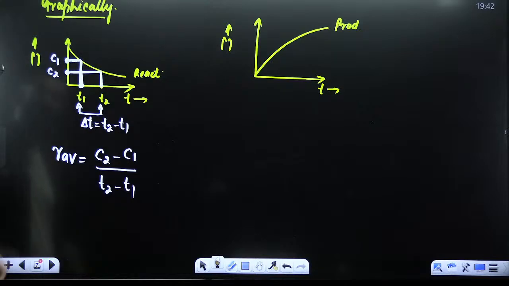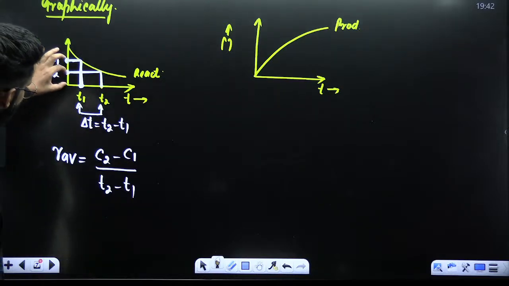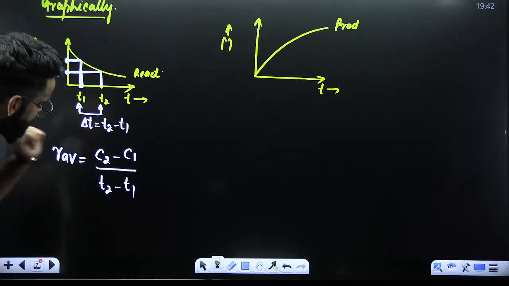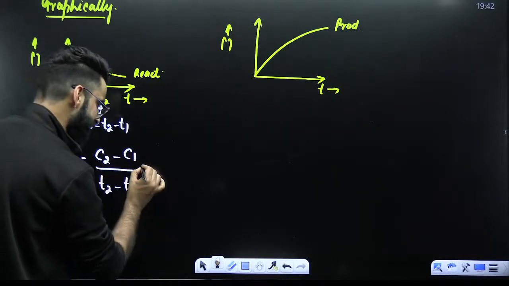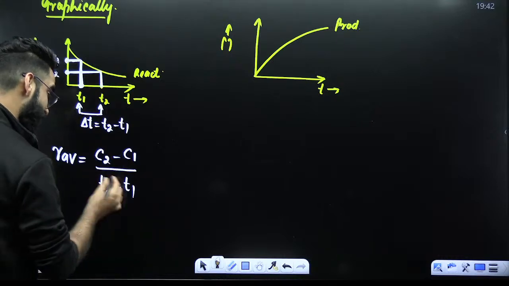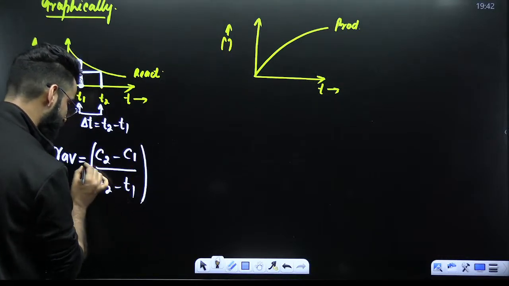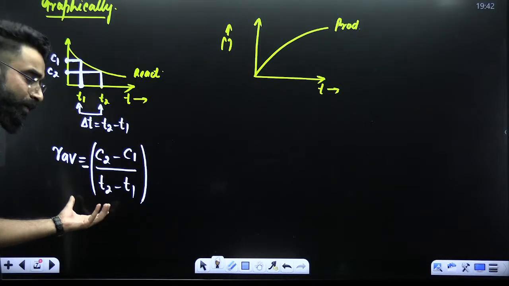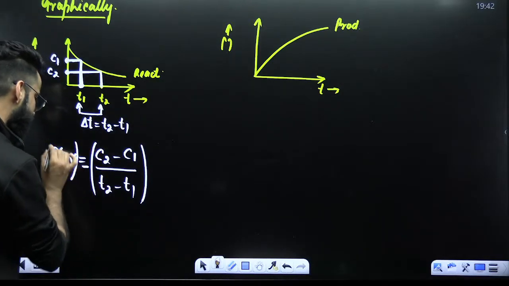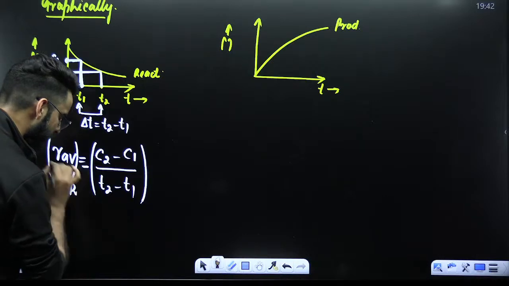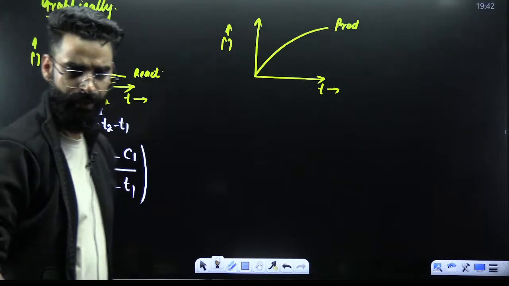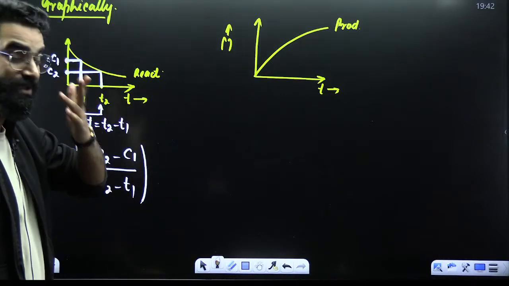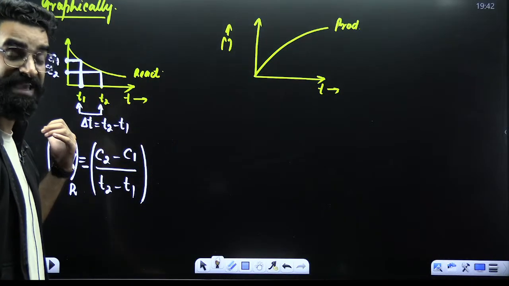But look at the graph, guys. C2 is less than C1. If C2 is less than C1, the difference between these two is going to come out negative, but rate cannot be negative, so you have to multiply with the minus sign in the beginning. So this is how you are going to calculate average rate of reaction in terms of reactants. Okay, perfect. Similarly, calculate the average rate of reaction in the same time interval.